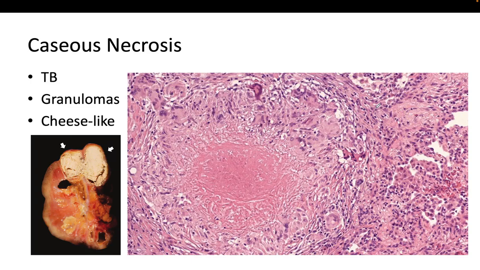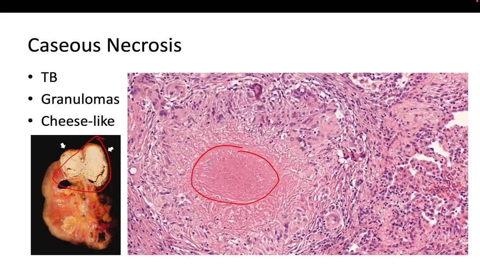The key feature is a soft, white, cheese-like appearance in the gross image that we have here on the gross findings, and microscopically you will see a central area of amorphous debris.